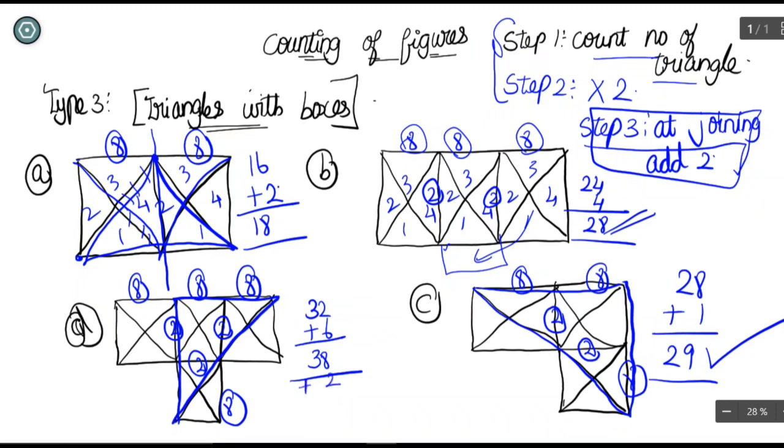Will you stop with this? No, because when 4 triangles are joined together, you are going to get a new triangle here also. So that fourth triangle is, just a minute, I'll erase this triangle so it will be easy for you to understand. Yeah, the fourth triangle starts from this point. So this is the fourth triangle.